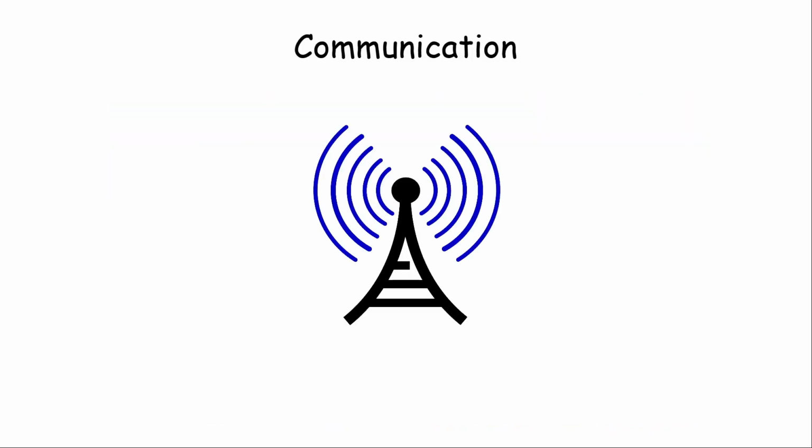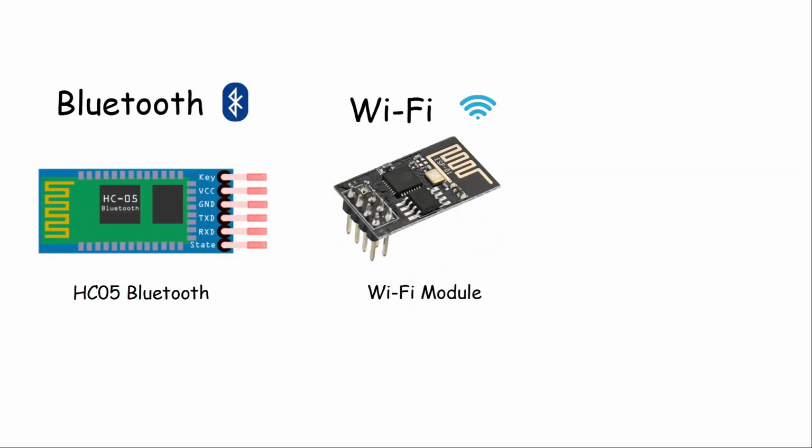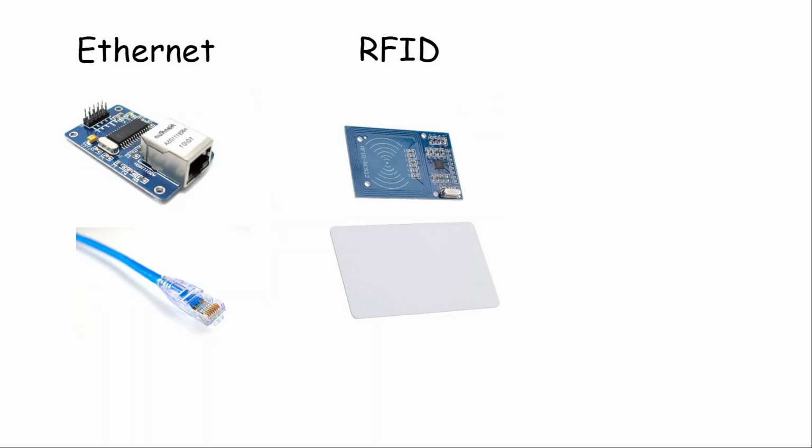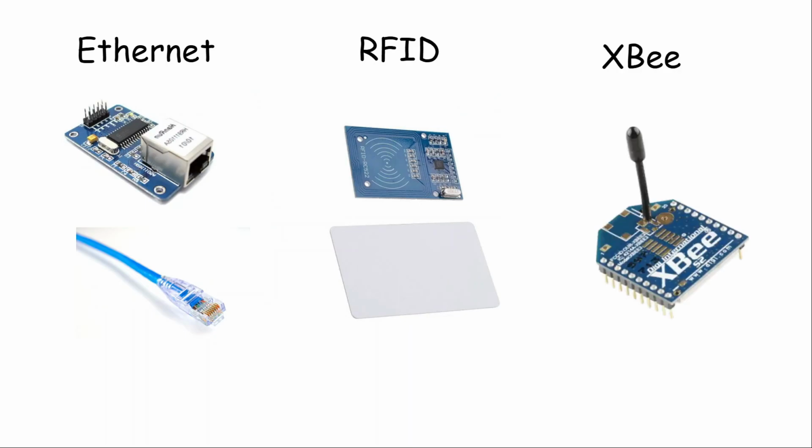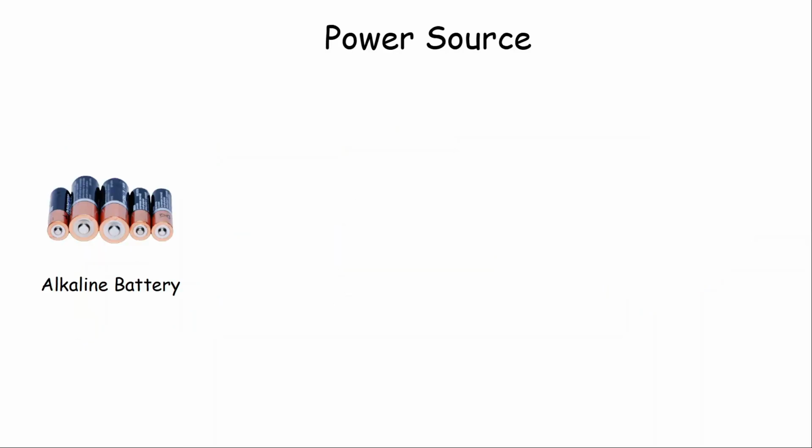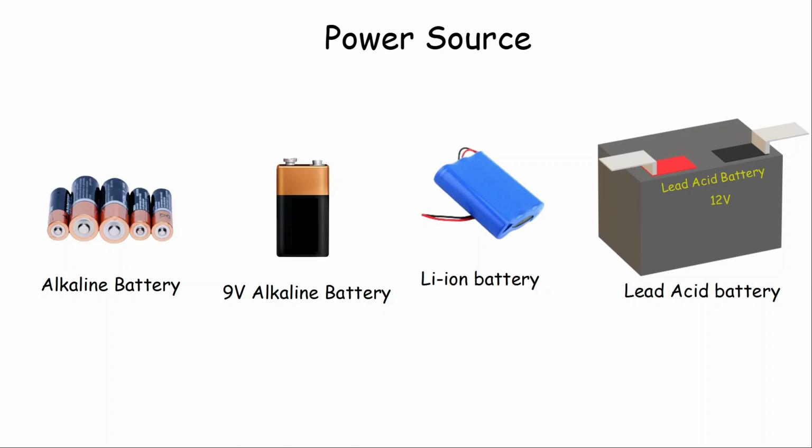Whenever we want to share our data locally or through the internet, we need some communication protocols and communication hardware modules like Bluetooth, Wi-Fi, USB, Ethernet, RFID, XBee radios, and many other communication modules as well. Since our product is electrical in nature, it requires some kind of electrical energy source like batteries. We can use alkaline batteries, lithium ion batteries, lead acid batteries in order to provide energy so that our product can run. Apart from this, we can use an AC to DC adapter from the main supply at home.